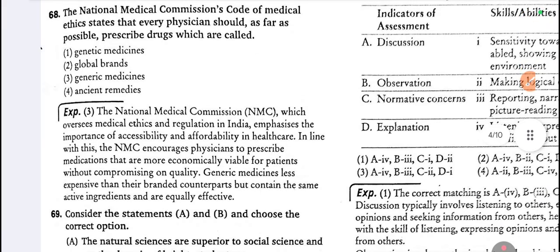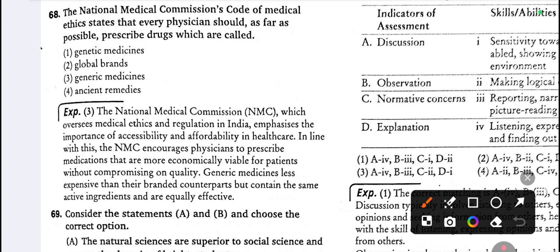68. The National Medical Commission's Code of Medical Ethics states that every physician should, as far as possible, prescribe drugs which are called generic medicines.